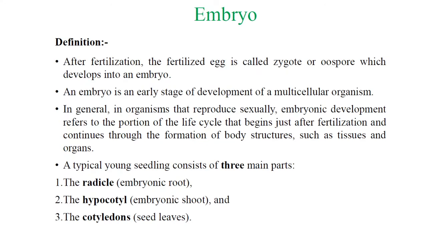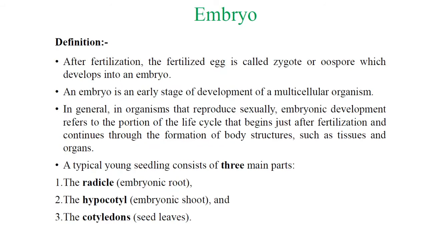What is meant by embryo? Embryo is an early stage of development of a multicellular organism, or we also say after fertilization, the fertilized egg is called a zygote or oospore, which develops into an embryo. In general, in an organism that reproduces sexually, embryonic development refers to the portion of the life cycle that begins just after fertilization and continues through the formation of body structures such as tissues and the different organs.